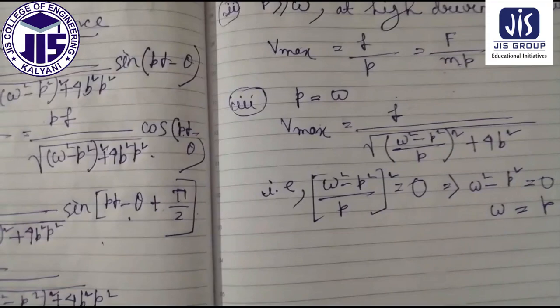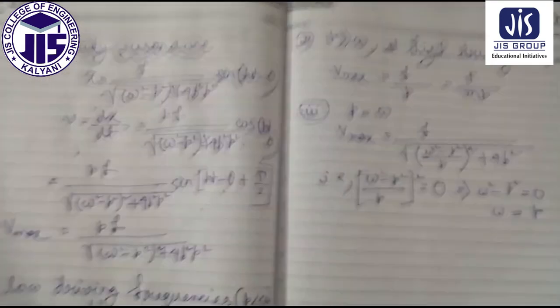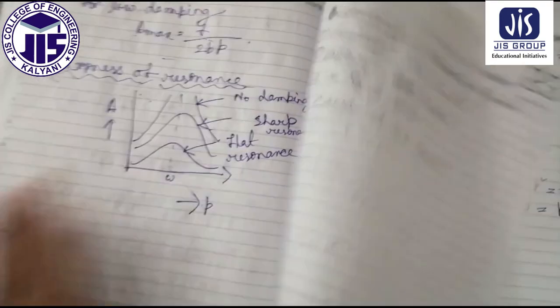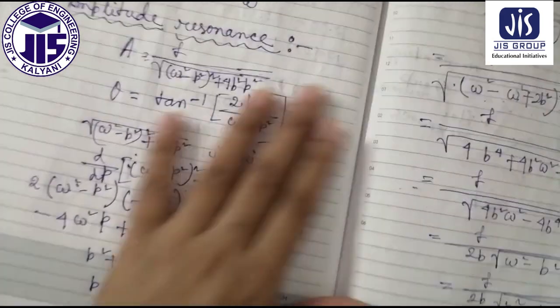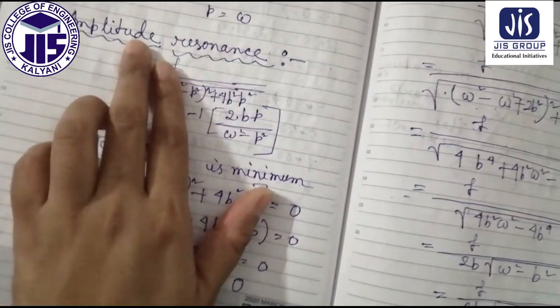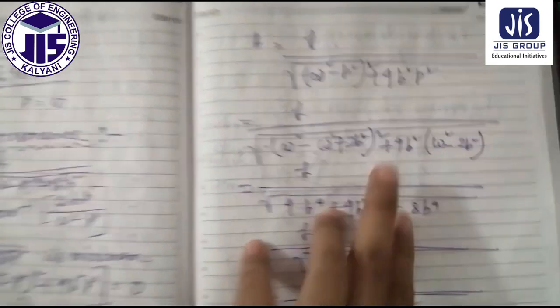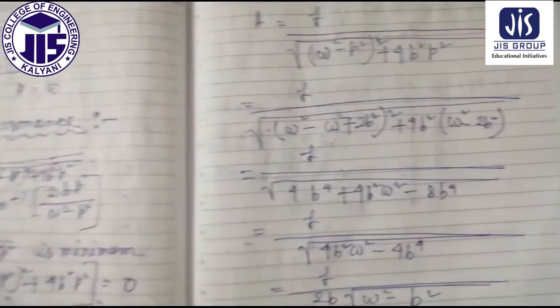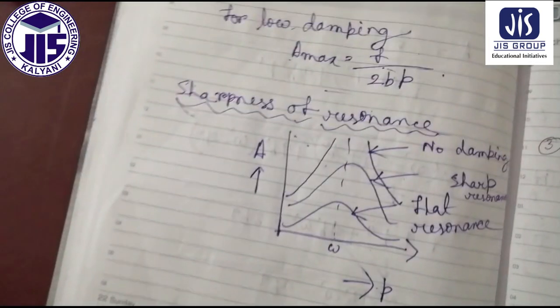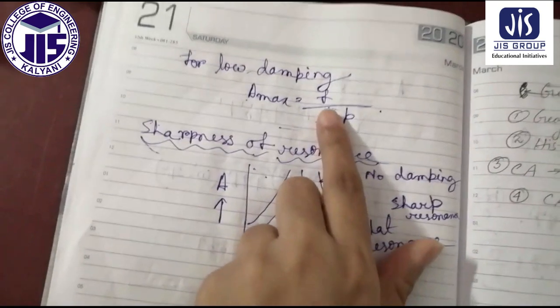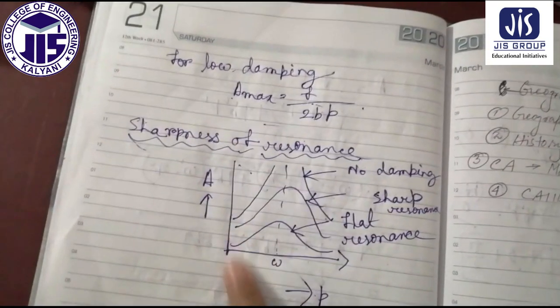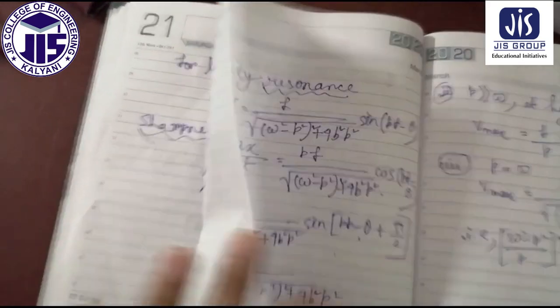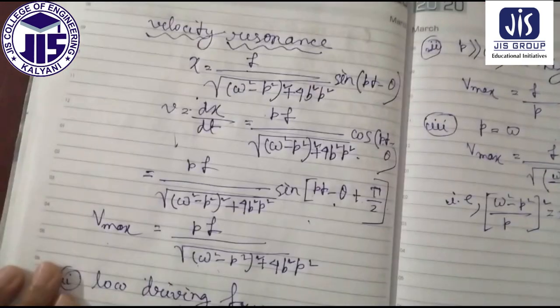So finally, if we do the summary, what we have done today: firstly we have derived the expression of the amplitude resonance. Then we have got the expression of A, from where we have got the expression of the A max, which is F by 2bp, and this is the sharpness of resonance. And then we derived velocity resonance.